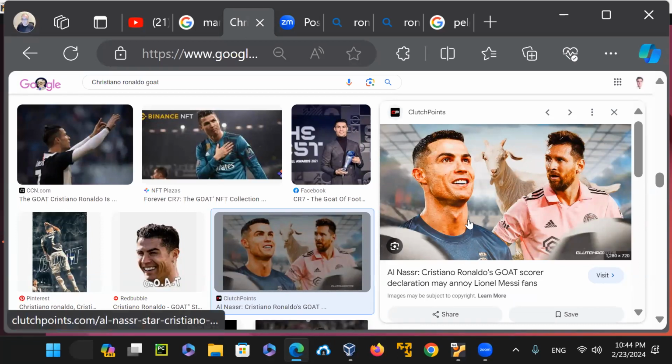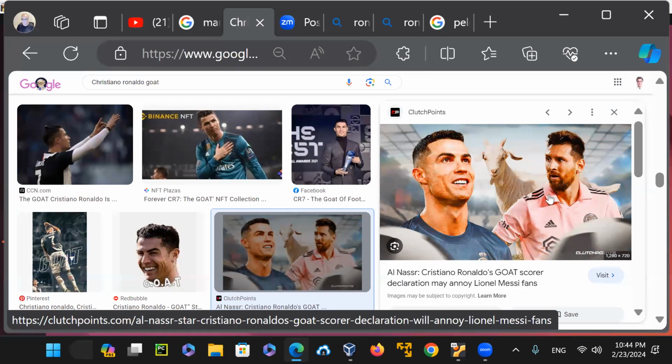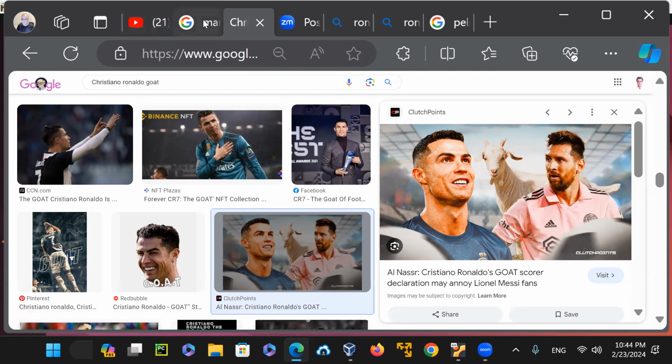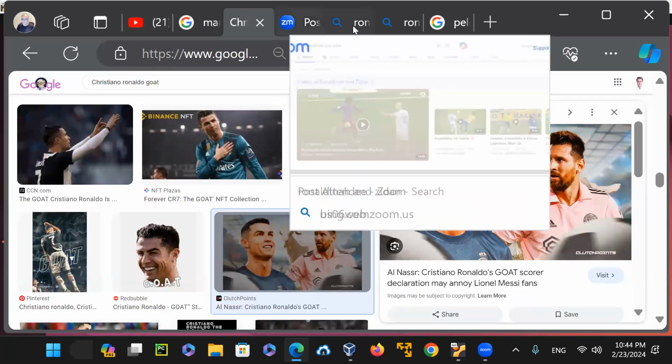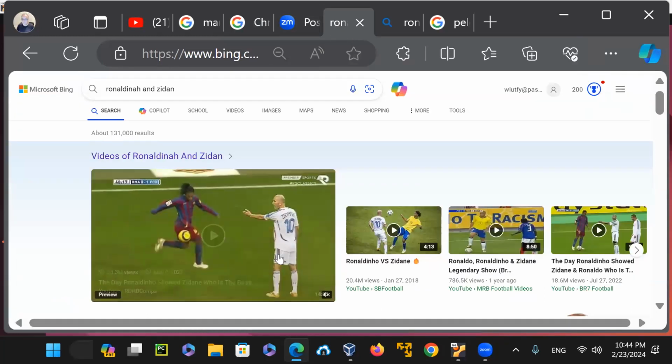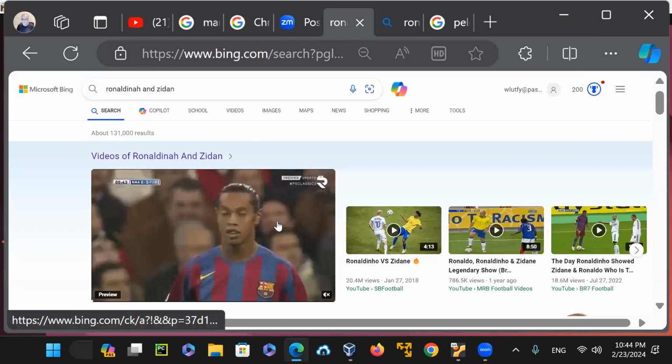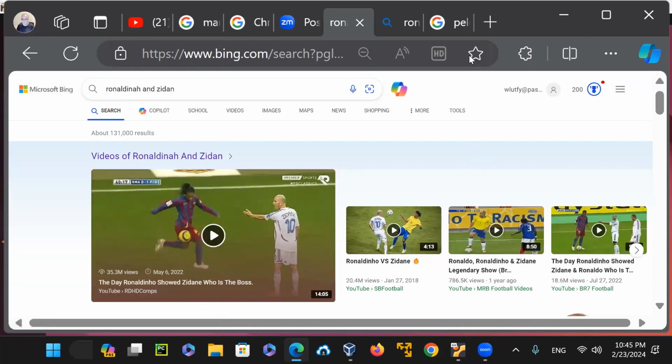One of my favorite players is Cristiano Ronaldo, and the other one is Messi. As you know, most of you recommend that as of today, they are the greatest of all time for the current years. I also have my greatest favorite of all time, Diego Maradona, who is the best of all. God bless him, he passed away, as well as the other two greatest players, Ronaldinho and Zidane.